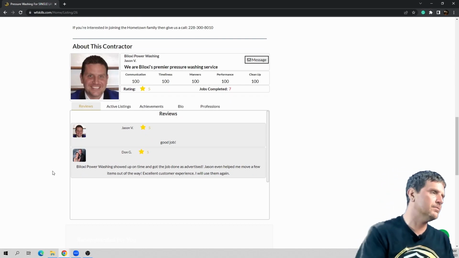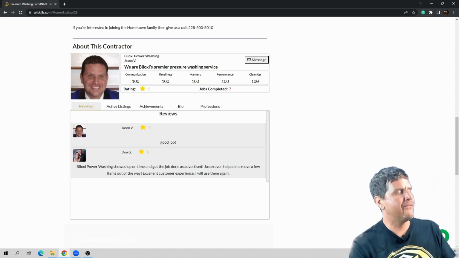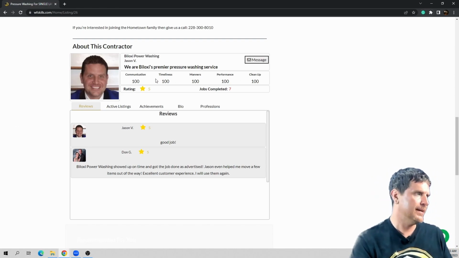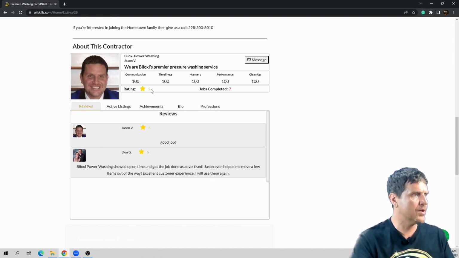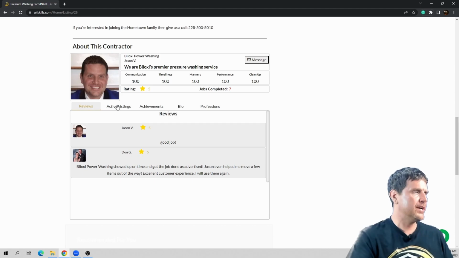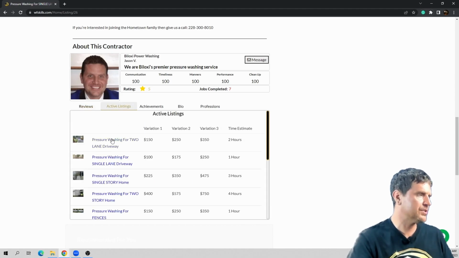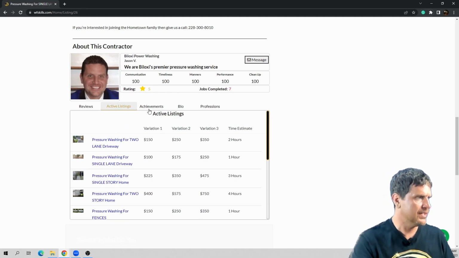So we spent a tremendous amount of time building this, and as you can see, there are 5 review categories. These are 1 through 100, and then they are aggregated into a 1 through 5-star review rating. You can see all the reviews that consumers have left based on their experience with the contractor. You can also see the active listings. So these are all the services that contractor is currently offering.